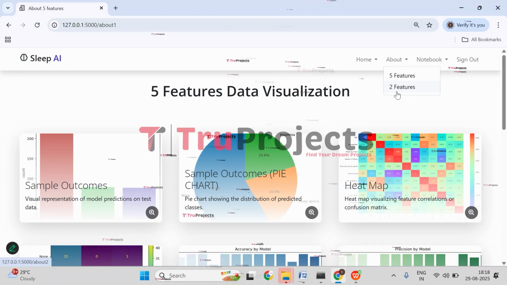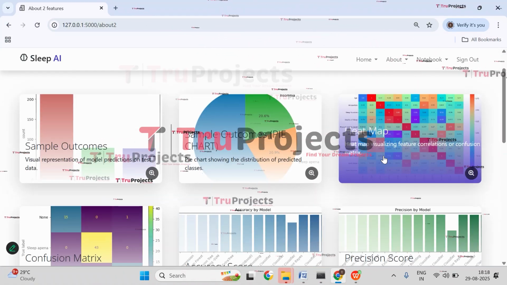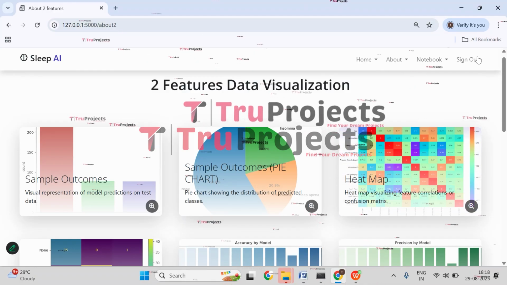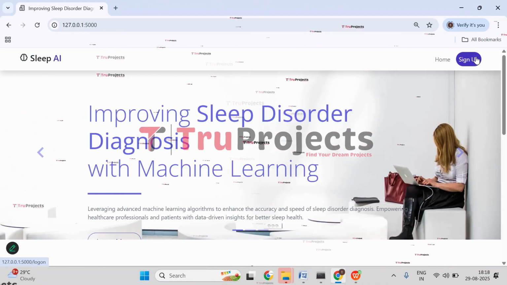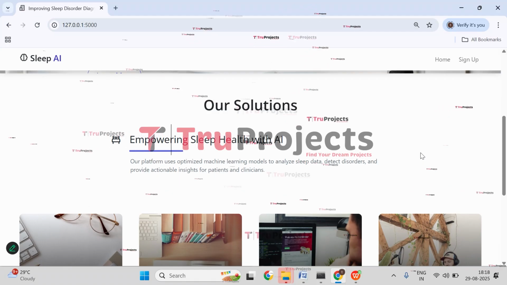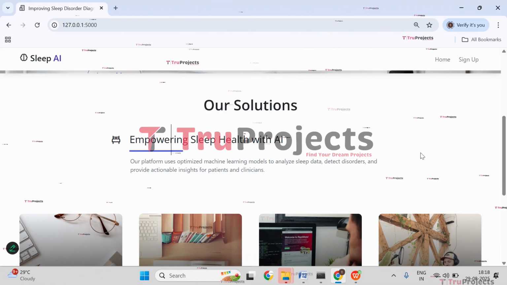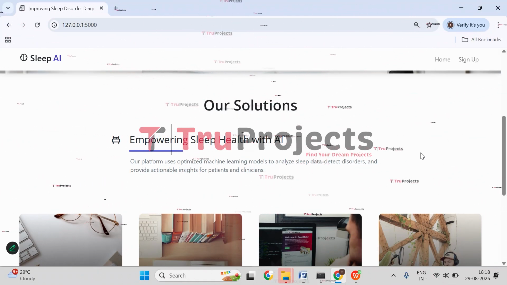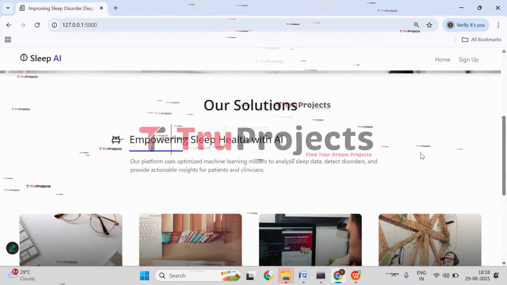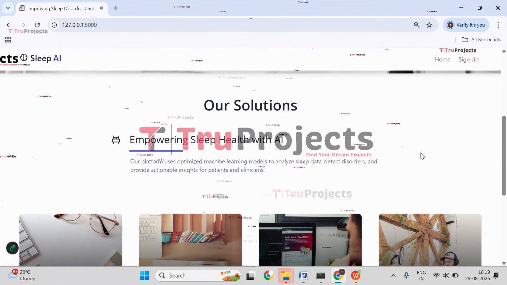Similarly, we will have graphs for the 2 features also. Here you can observe, right? So these are the graphs for 2 features. Now click on sign out. In this page, just by giving input features to the application, it will predict whether the person has sleep apnea, insomnia, or doesn't have any sleep disorder. So this is all about the project.